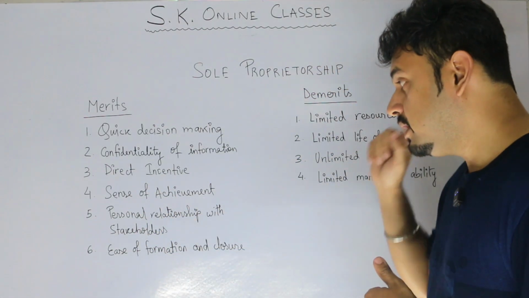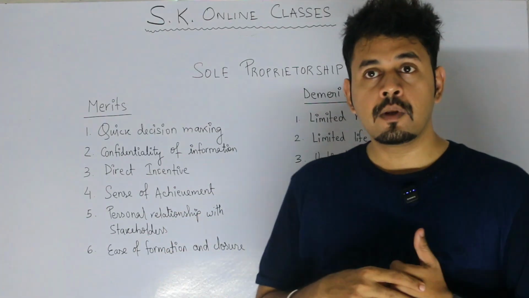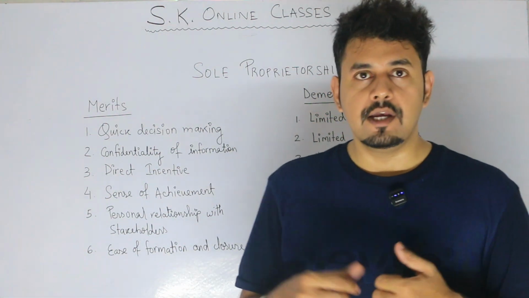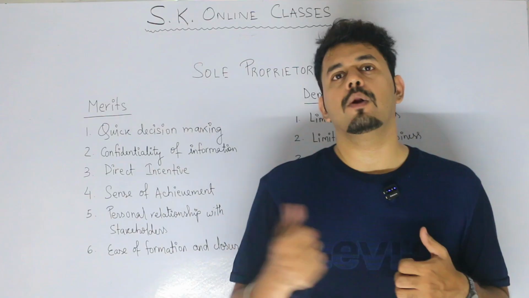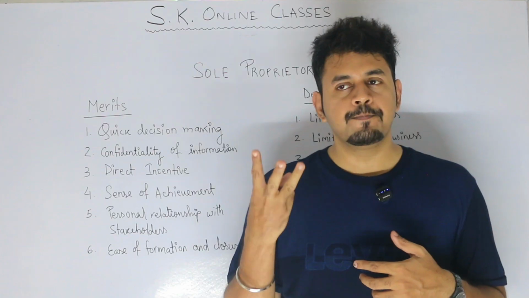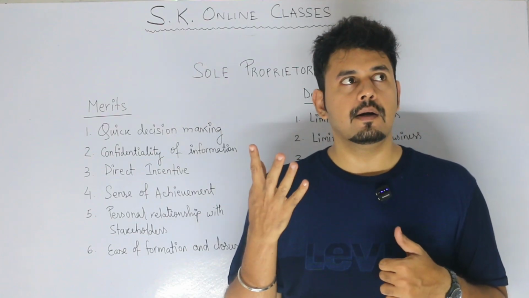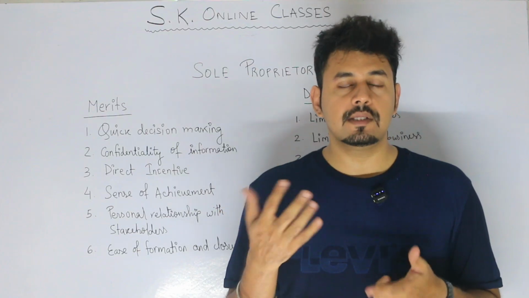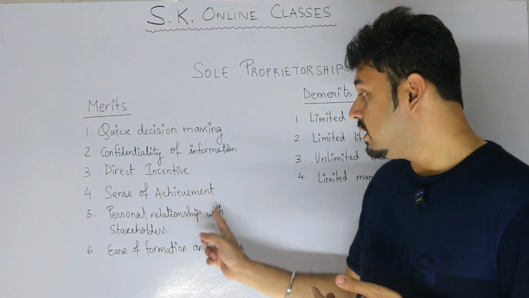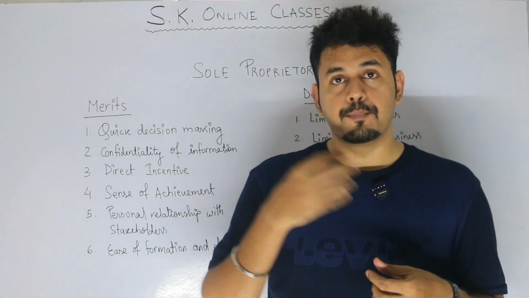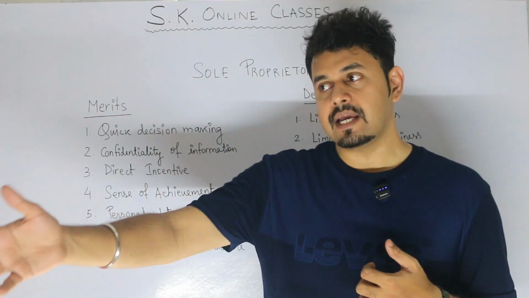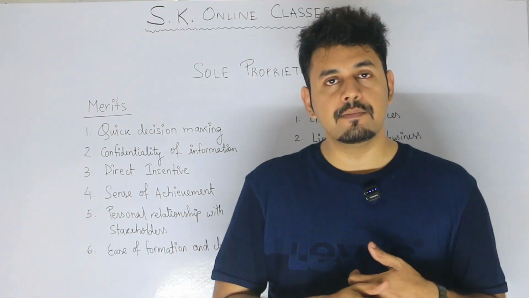Now, next, personal relationship with stakeholders. Now, who are stakeholders? Anyone who benefits by the benefits of the business. If the business is benefiting, the stakeholder will also benefit. Such people are stakeholders, like, for example, banks, employees, creditors, then suppliers, then your customers. And owners, of course. The owner himself is the biggest stakeholder. Now, personal relationship with stakeholders means, you see, the proprietor himself buys all the goods from the suppliers. He himself is taking a loan from the bank, so he is meeting the manager himself.